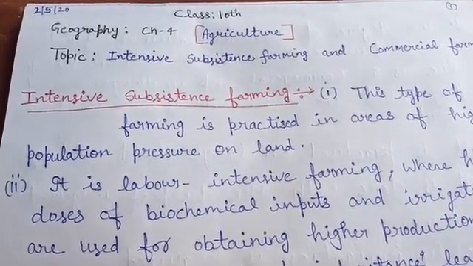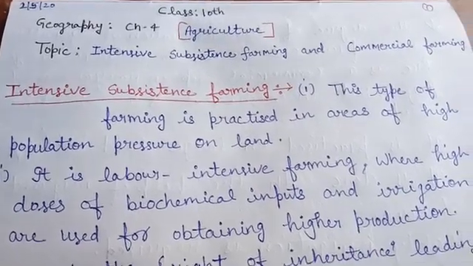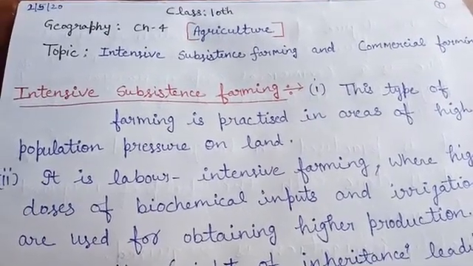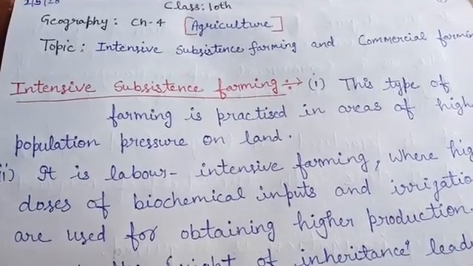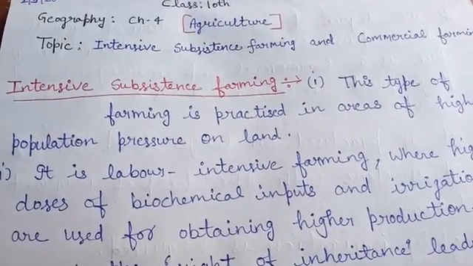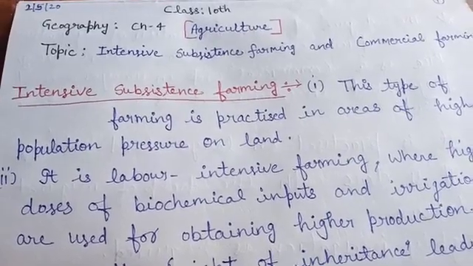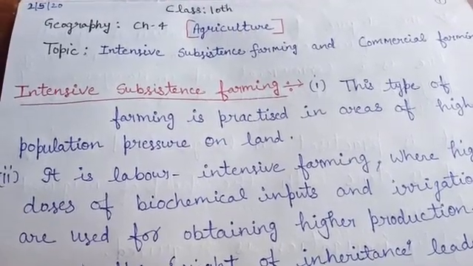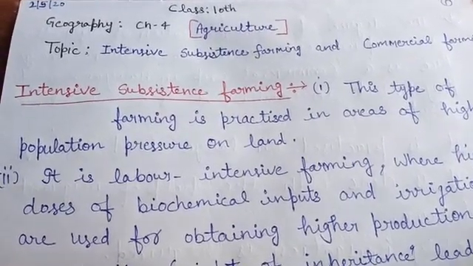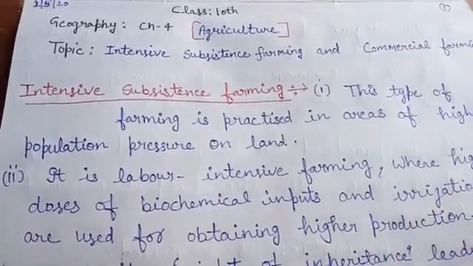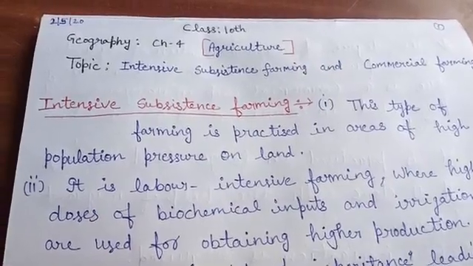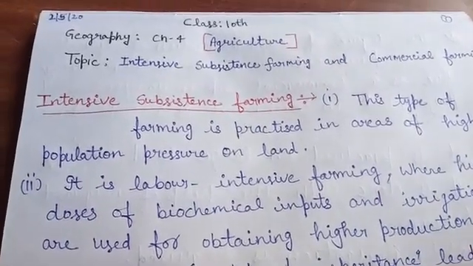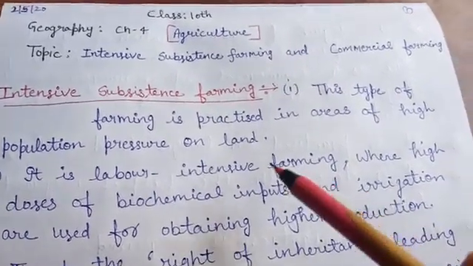Geography chapter 4 Agriculture. In this chapter today we will discuss intensive subsistence farming and commercial farming. In the last video of this chapter we discussed primitive subsistence farming. Today we will discuss these two types of farming. First of all we are going to read about intensive subsistence farming.